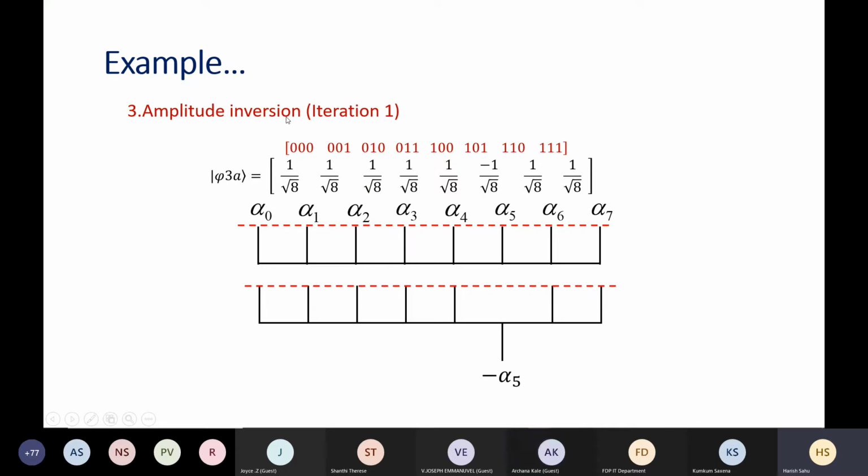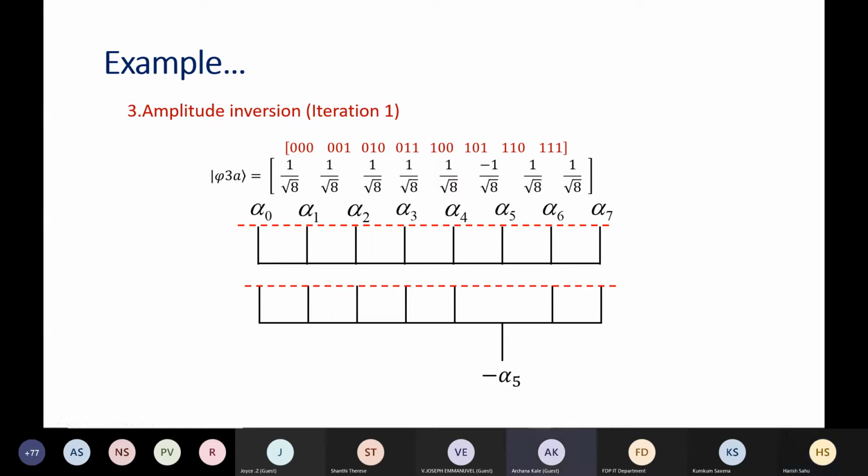For the time being, understand that for the desired state, what it does is it changes the sign of the amplitude. Earlier all are having plus 1 by root 8. On application of this amplitude inversion, the desired state is 101, so it will change the sign of that amplitude.